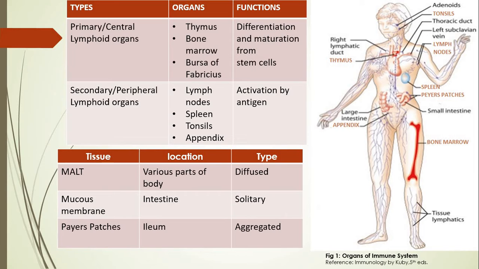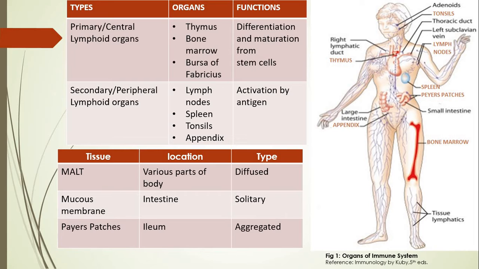Now, these immunocompetent cells are also seen scattered within certain tissues, and those tissues can be classified as diffused type, solitary or aggregated. They are located in various regions of the body. The second table gives the details of these different types of immunocompetent tissues, which can be classified as MALT.